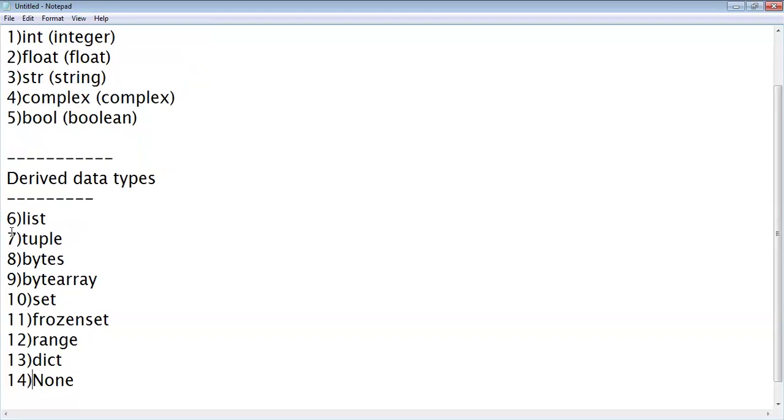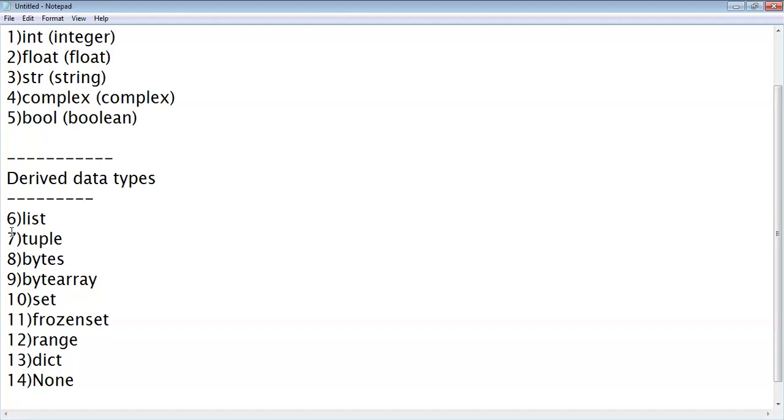We discuss one by one. If we define a variable as an integer type, only integral value can be stored in it. Only integral value. That means fractional part cannot be stored in it, right? That is integer data type. Second one is float data type. If you define a variable as float data type, real number can be stored. A real number means a number having fractional part, that is decimal point.